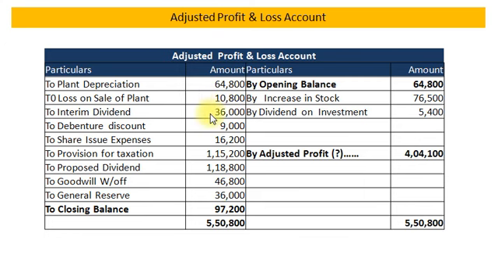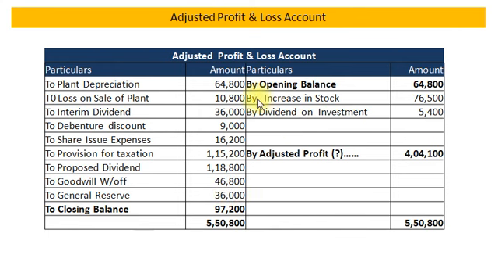Interim dividend rupees 36,000. Debentures discount written off rupees 9,000. Share issue expense written off rupees 16,200. Provision for taxation 1,15,200. Proposed dividend 1,18,800. Goodwill written off 46,800. Transfer to general reserve rupees 36,000.